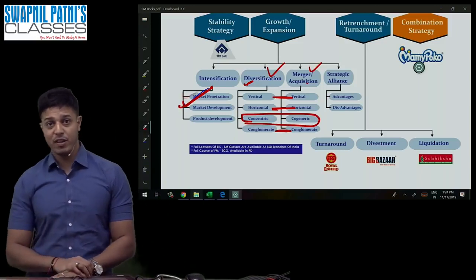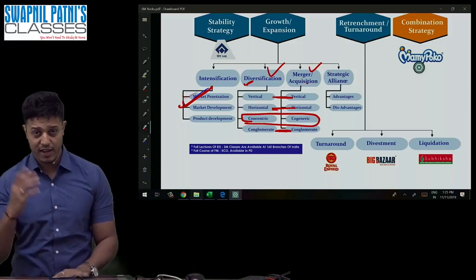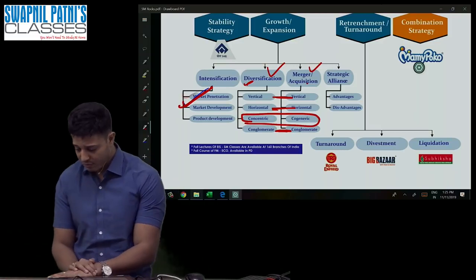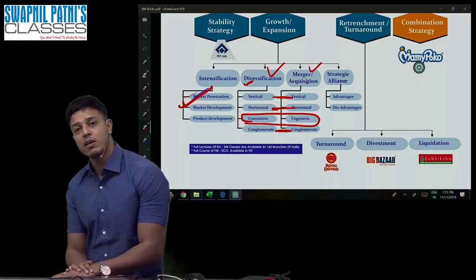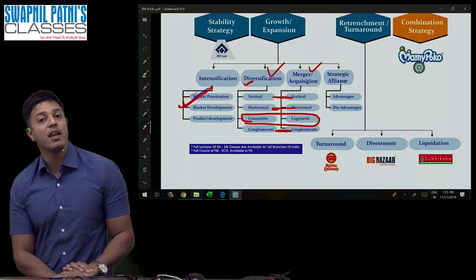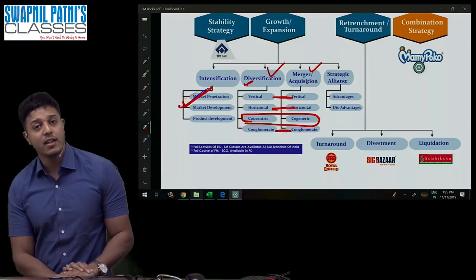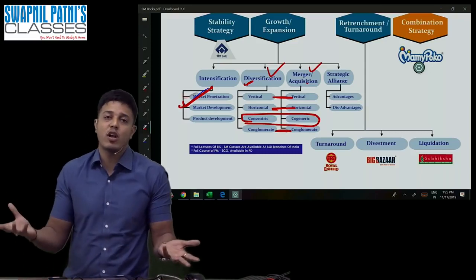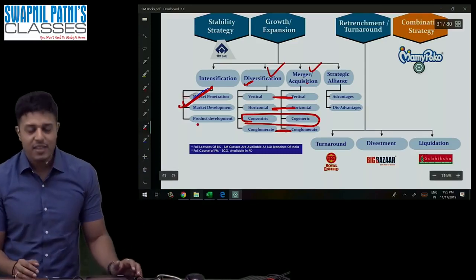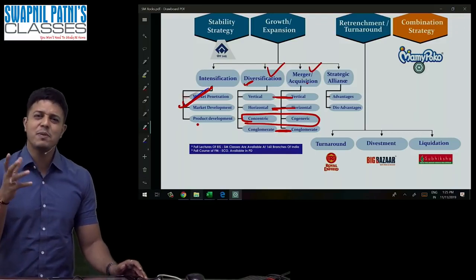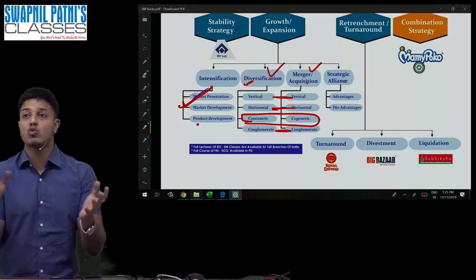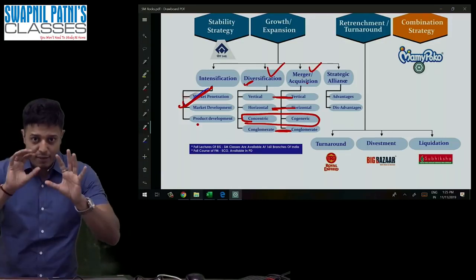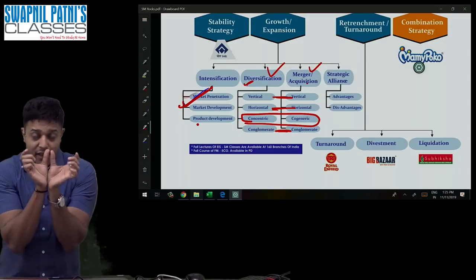Number 3 example I'm having is Etihad. Etihad is an airline, and Jet Airways is also an airline. Jet Airways was not having any international background. So for international customers, Jet Airways was having an association with Etihad. This is called an alliance. Alliance means you are just helping each other. It is not a merger, okay? When there is a merger, you write the names together, like Maruti Suzuki, Idea Vodafone. The name is also getting changed.